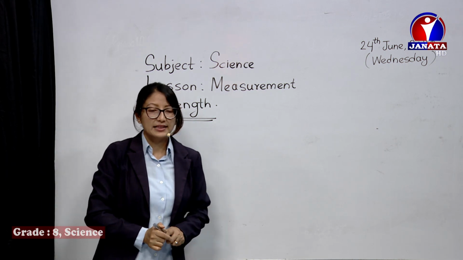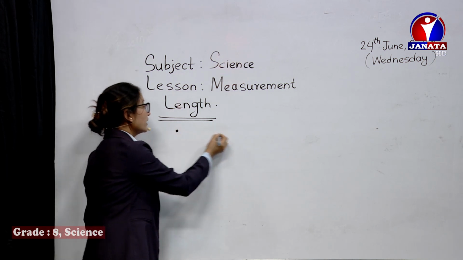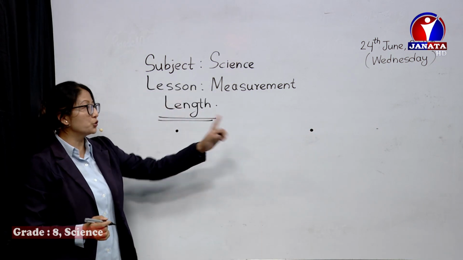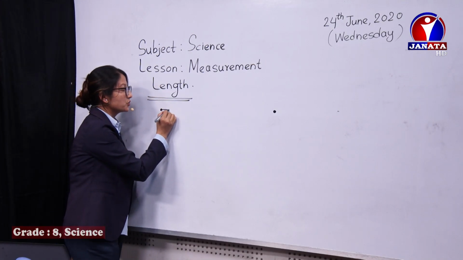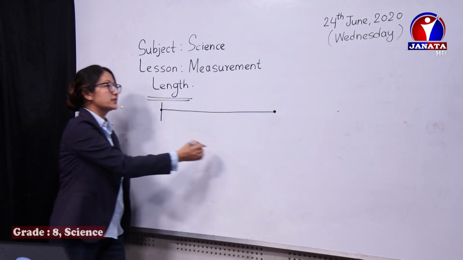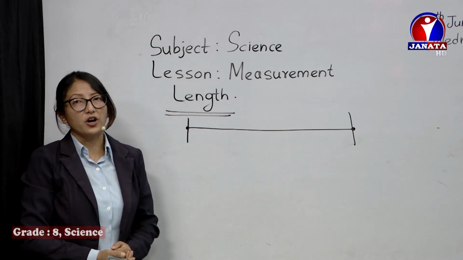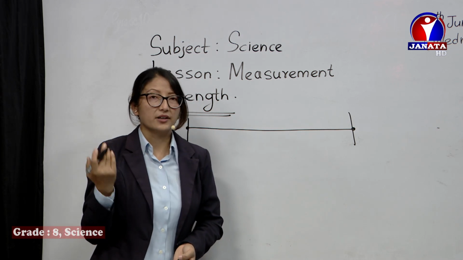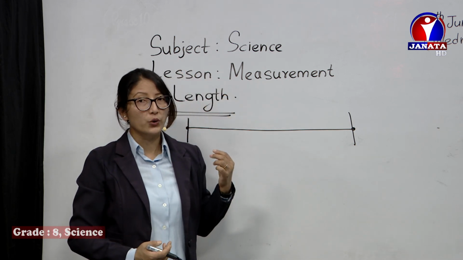I think we all know length. What is length? It's simply like a point is here, another point is here. The gap between these 2 points, how far those 2 points are, that gap is actually called length. I'll just try to join it with free hand. Okay, see, the gap between these 2 points is called length. So length can be in different forms. It can be breadth, or height. Our height is also a length, the gap between the 2 points from head to toe. We call it height.